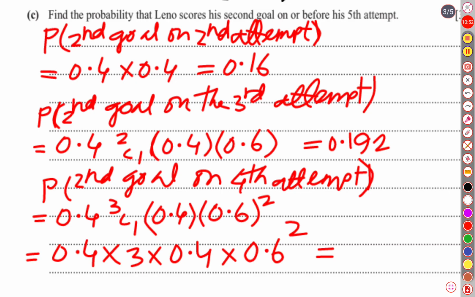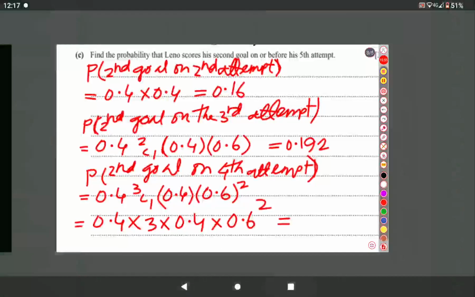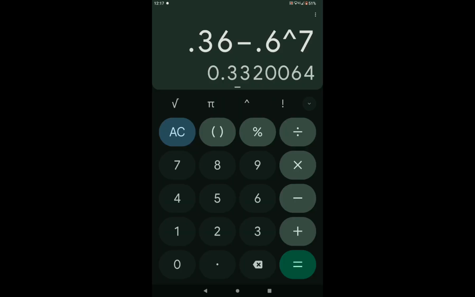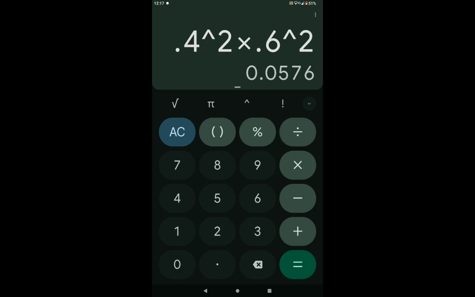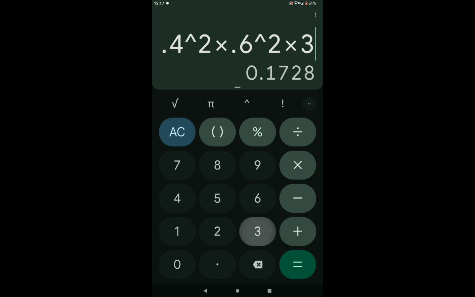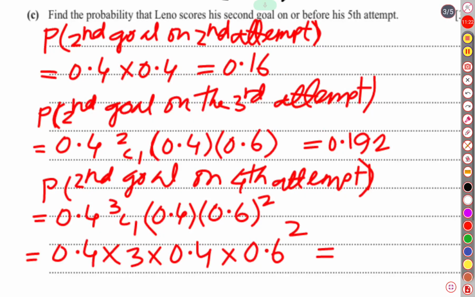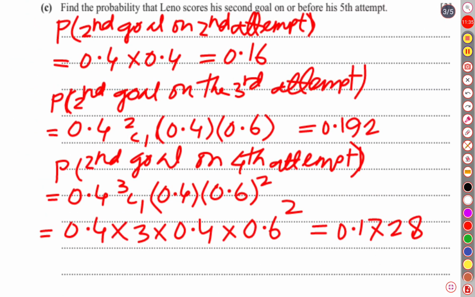Let us use our calculator. 0.4 square into 0.6 square into 3 gives 0.1728.